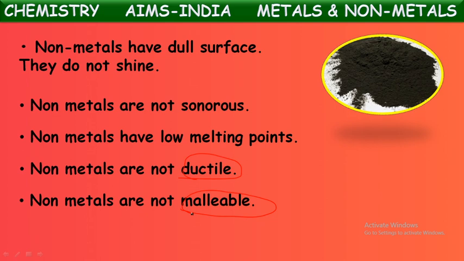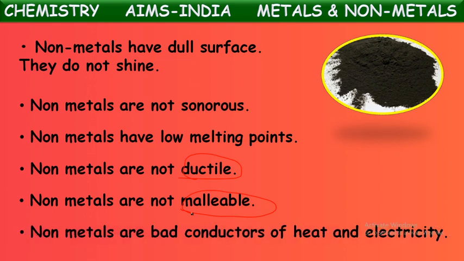At our homes daily, we use so many vessels made up of aluminum and steel and even some brass, some metallic vessels we use at home. That is because of the malleable property of metals. Metals can be beaten into thin sheets, but non-metals cannot be beaten into thin sheets. As we told, these non-metal solids are brittle in nature. When you try to beat them to make them into sheets, they break into small pieces. So we can say non-metals are non-malleable, whereas metals are malleable.